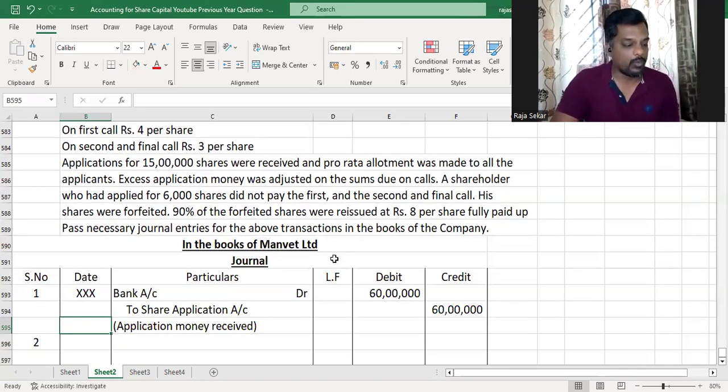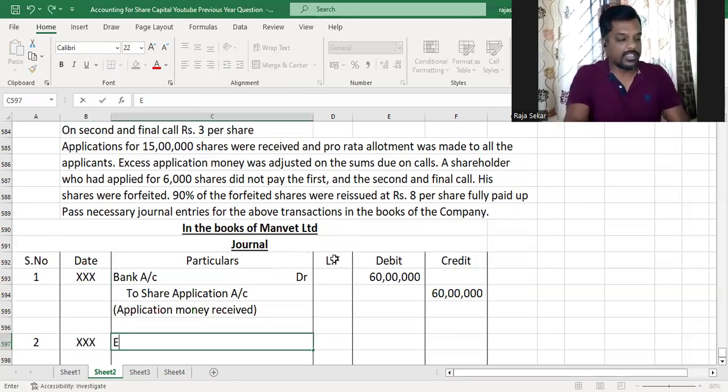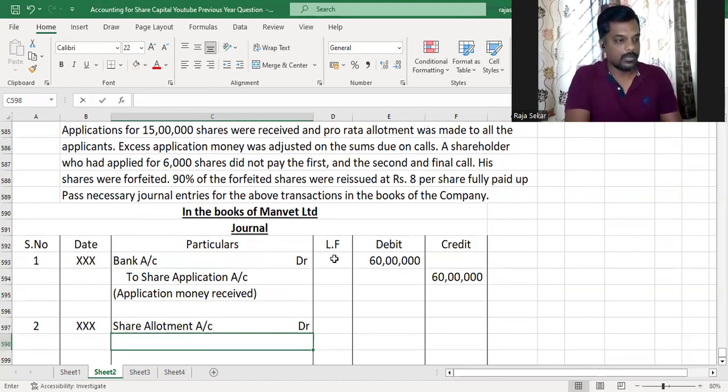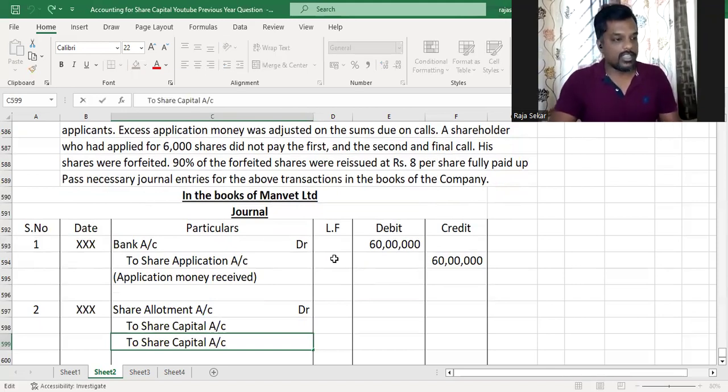The second journal entry would be to allot shares. Share allotment account debit to share capital account with whatever was supposed to be received along with application money on the allotted shares, to securities premium account.